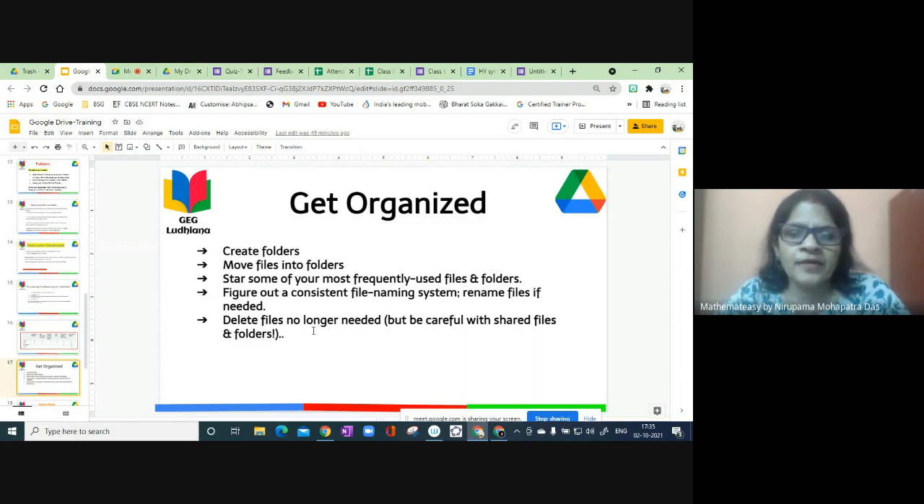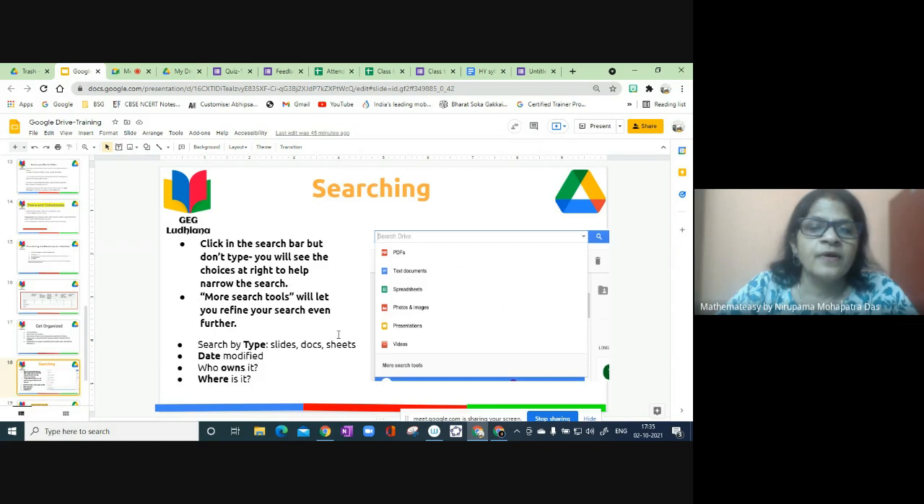But when we are deleting, be careful with shared files and folders, because once we delete, as I just did, the file and folder will be deleted for all the people with whom we have shared. And searching also, I have shown how to search the data. While searching we don't have to type anything, just click search, then we can get these options.